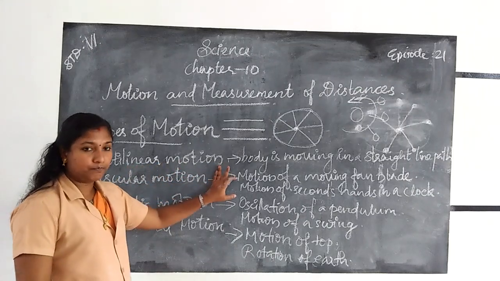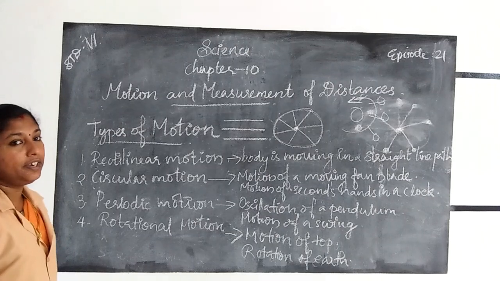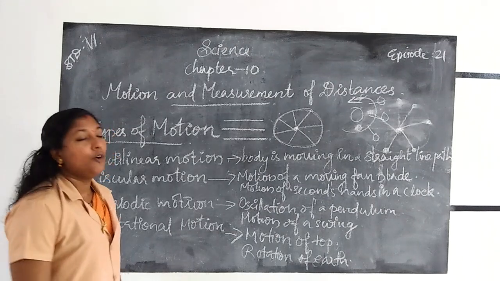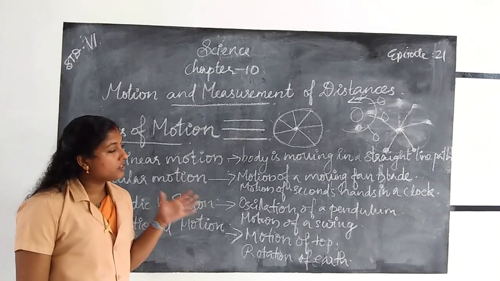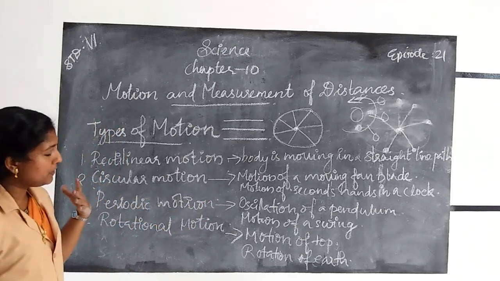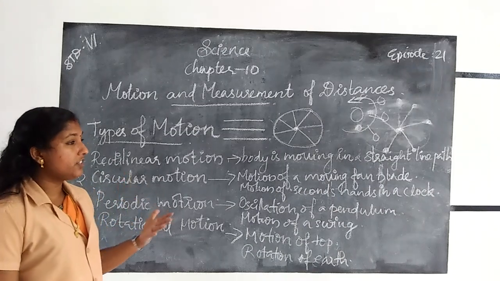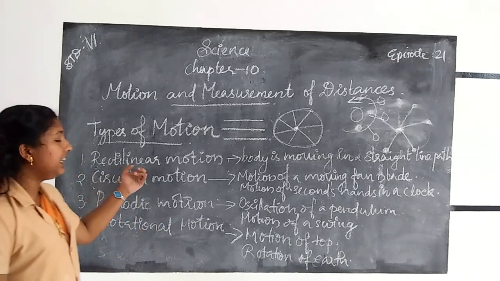Then motion of sprinters in a 100-meter race. Example for straight motion, a moving car on a straight road, etc. are examples for rectilinear motion.